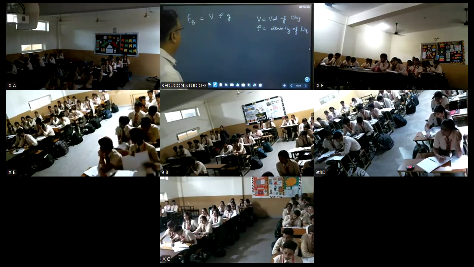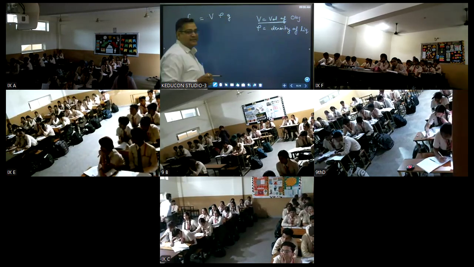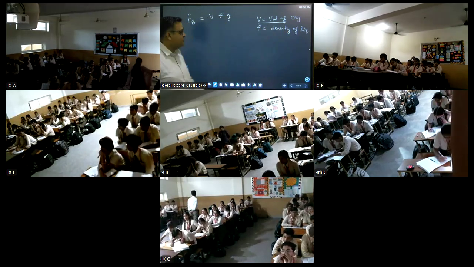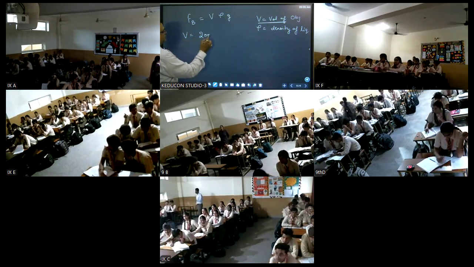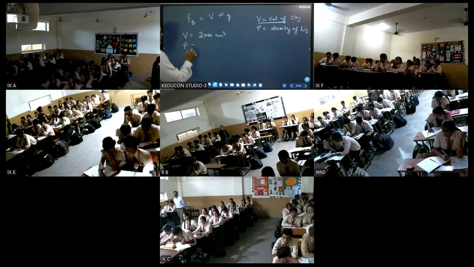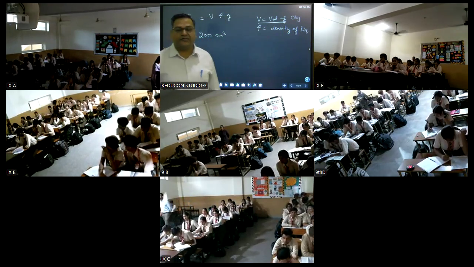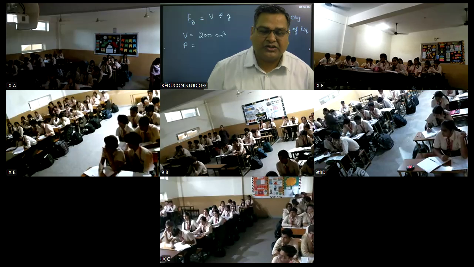Now here, what is the volume of the liquid displaced? That is equal to the volume of the object. So V is given equal to 2000 centimeter cube. Density of liquid. What is the density of water, students?